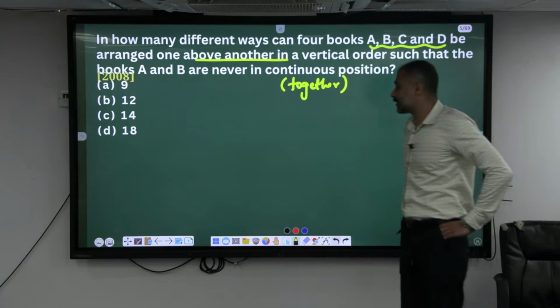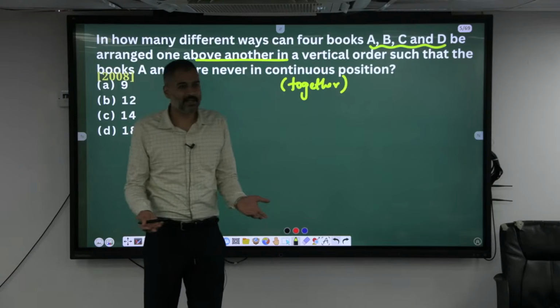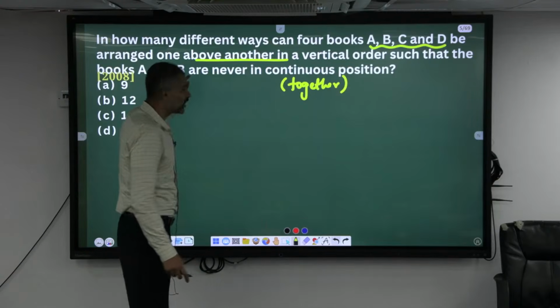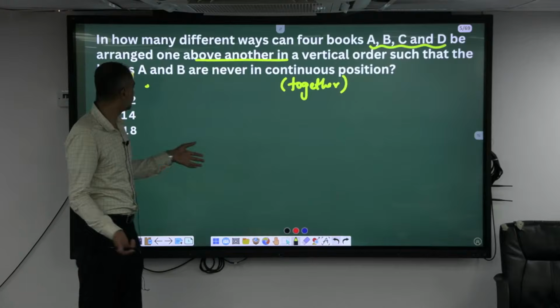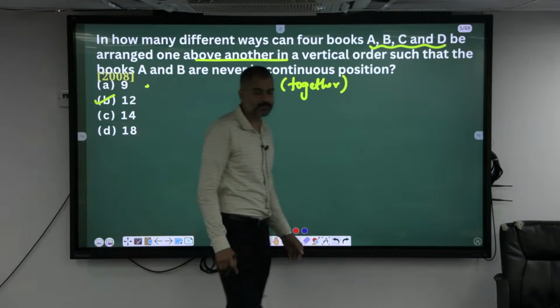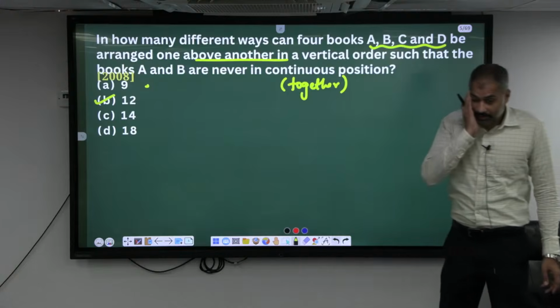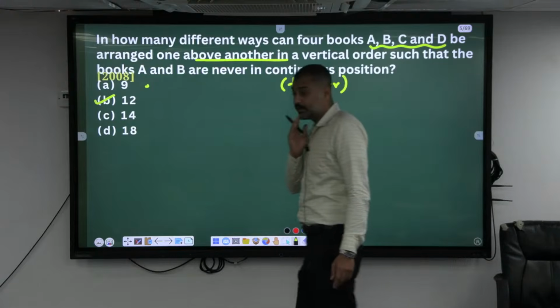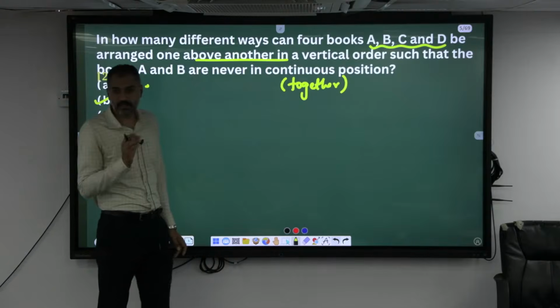They are never together. What is the answer? Very similarly, you consider those 2 books as boys or girls. Okay, A and B are girls, C and D are boys. Same question. Okay, you have to do the analysis. Whenever you are doing the PYQs, most of the questions will repeat, but not in the same order.